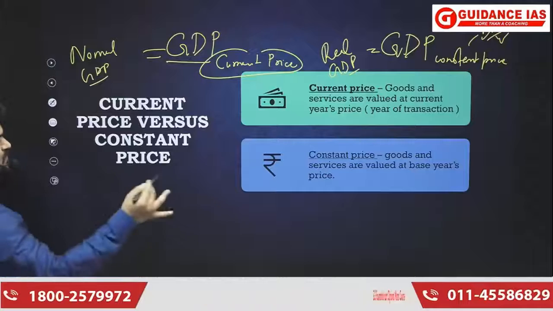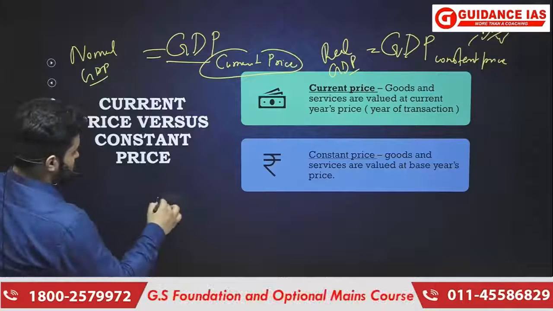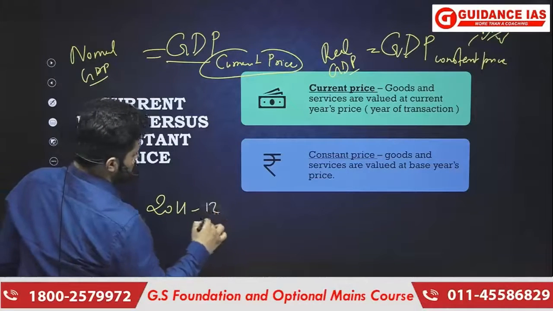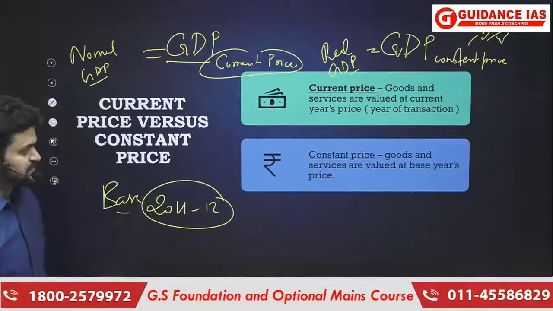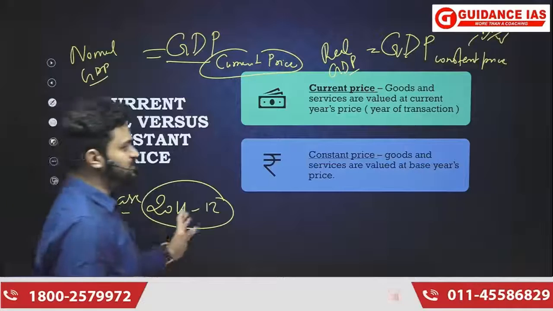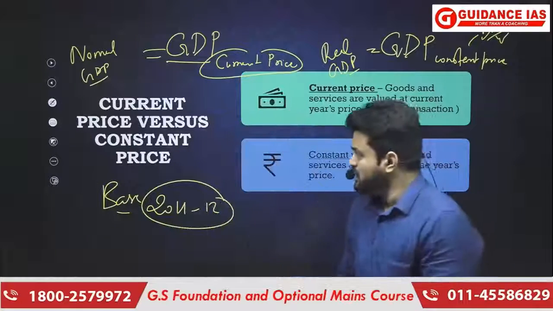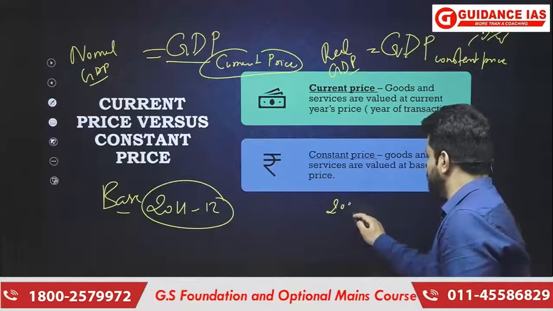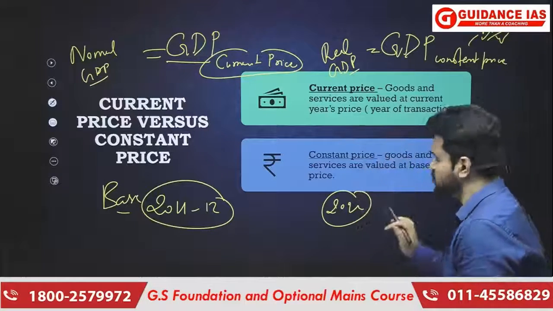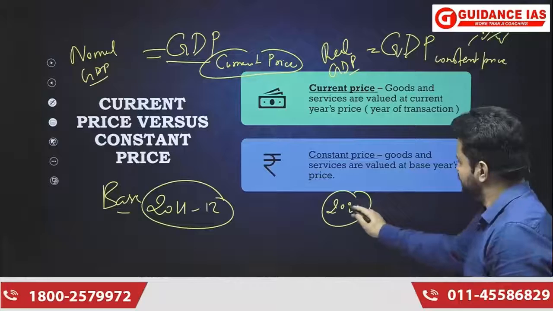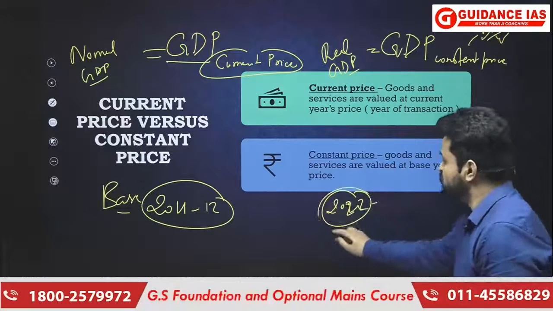So for example, in the calculation of GDP at present, 2011-12 is the base year. So when we are going to calculate the real GDP in 2022, we are going to be concerned about all the production of goods and services that took place in the year 2022.